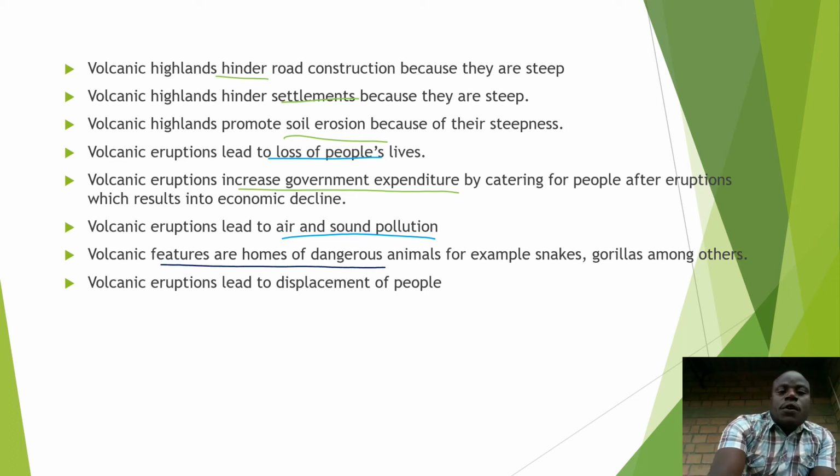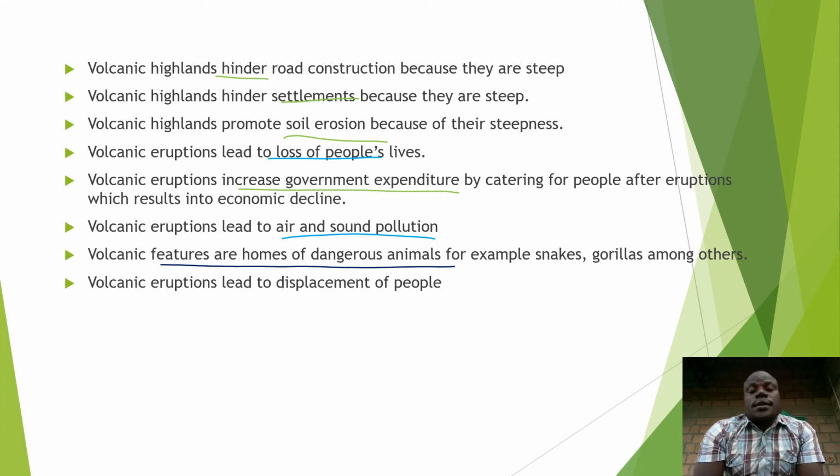Volcanic features are homes of dangerous animals. Take an example of caves in Musanze. These were formed as a result of volcanic eruptions. There are snakes inside. Some other dangerous animals may hide there. And on top of that, we have gorillas in Virunga National Park. Those ones are not friendly to man. There are other animals staying in those bushes and forests on volcanic highlands.